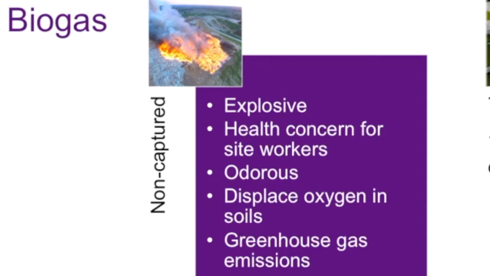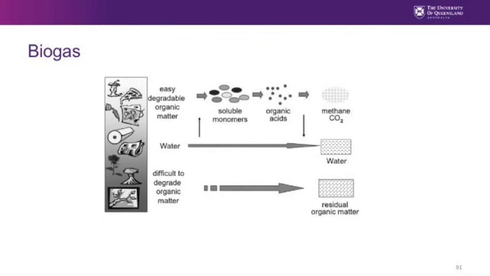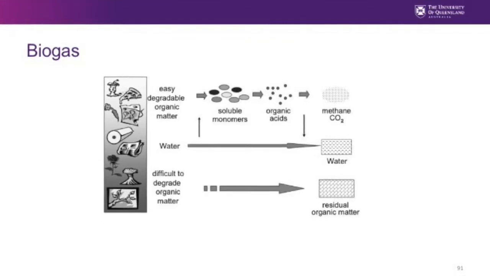And also, the biogas is a greenhouse gas. It has both methane and CO2, so it is an important contributor of greenhouse gas emissions when the biogas is not captured. When we capture this biogas, as we explained before, we can generate energy or electricity. We can generate fertilizer, and we will contribute to the reduction of the greenhouse gas emissions and also to the reduction of the solids.